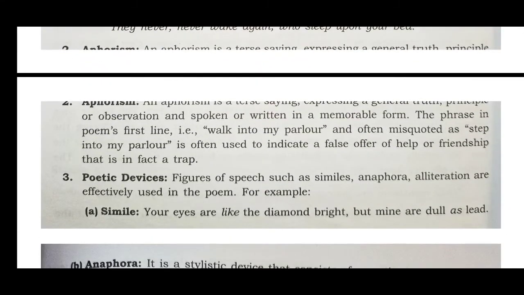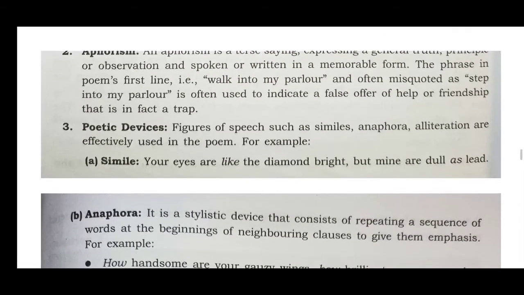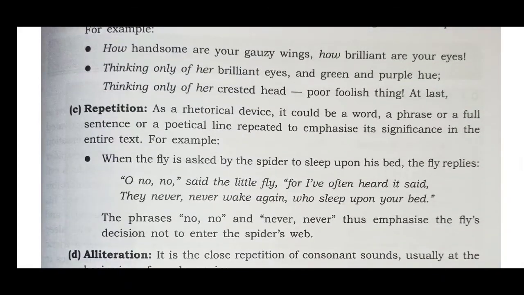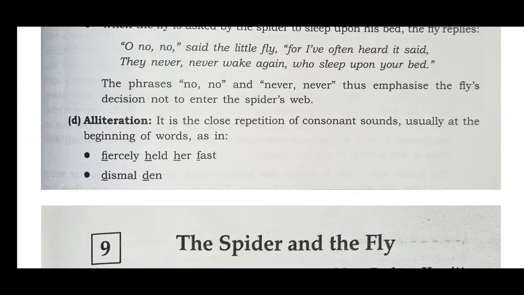Then you have some devices. You have aphorism. Then you have some poetic devices. You can just go through them from your workbook. Poetic devices include simile, anaphora, repetition, alliteration. Most of these things you already know and have come across in different other poems.